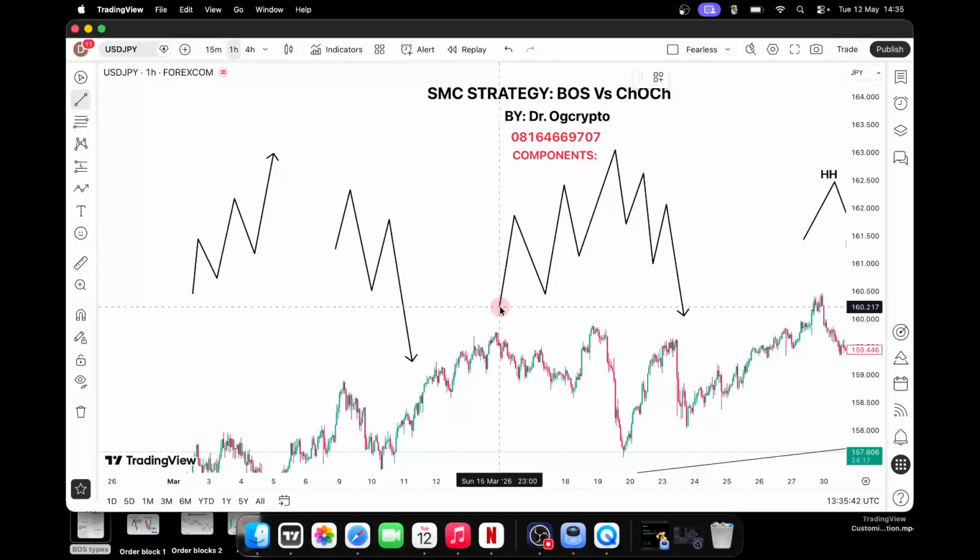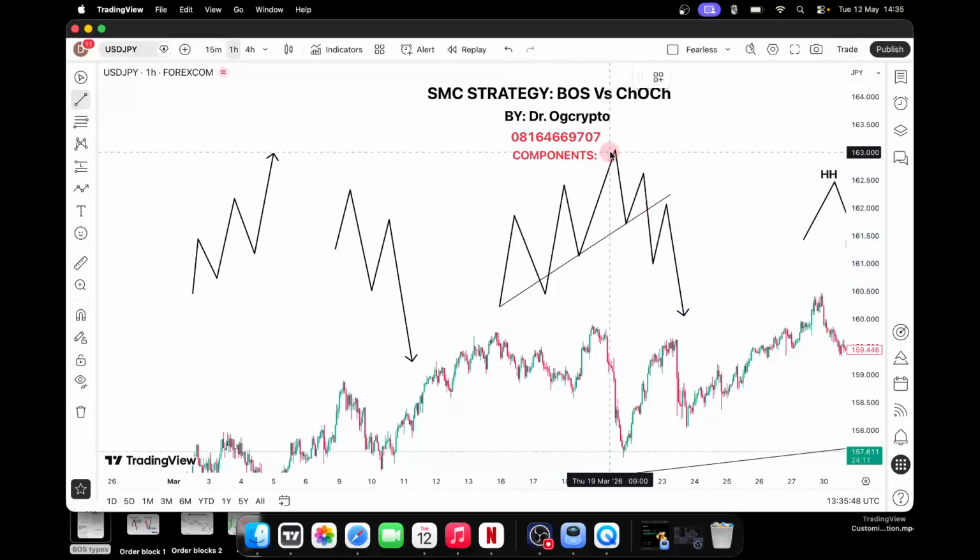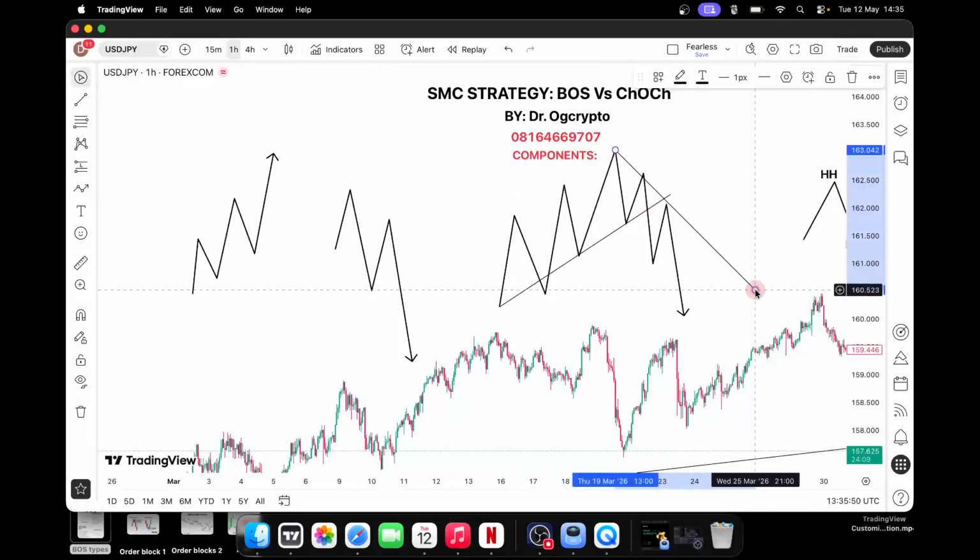chart into two things. Okay, I say here like this, we are in uptrend. Then just zone yourself that here like this, we are in what? We are in downtrend. Therefore, in this place, you are forming new low, new low. You understand? So here we can say break of structure, break of structure. But since it's forming high, high, high, then in this case, instead of forming a new high, you now break it. So you can call this place a change of character.